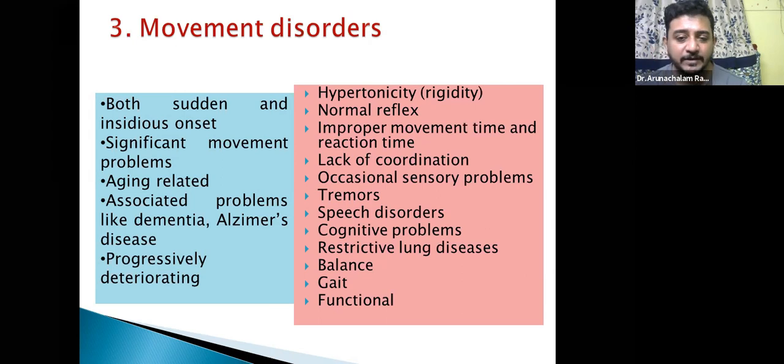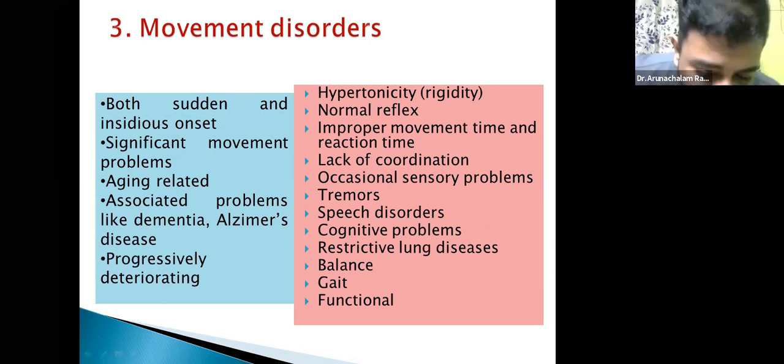So what is resting tremor? When the patient has his hand rested, at that time he will have a small tremor like this. But at the same time, when the patient is moving his arm, this tremor is going to disappear. Okay, that is called a resting tremor. This happens in case of Parkinsonism.